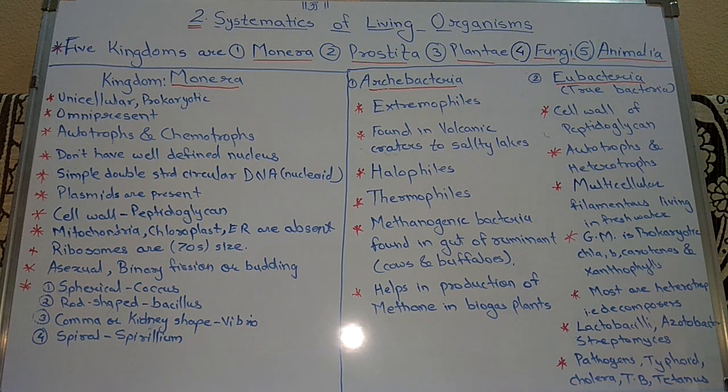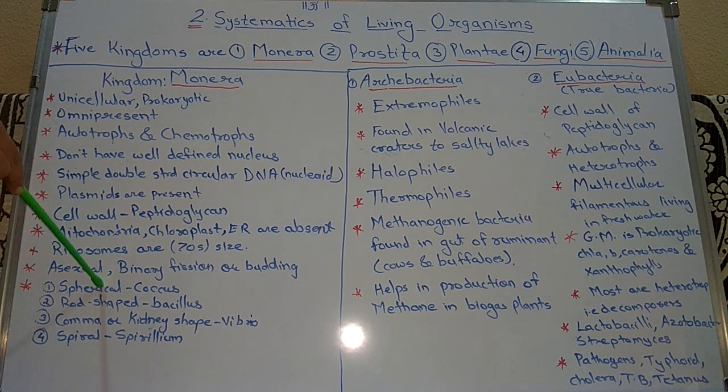Then morphologically, bacteria are categorized into 4 groups. Morphologically means the shape of the bacteria. On the basis of the shape of the bacteria, these bacteria are categorized into the 4 groups.